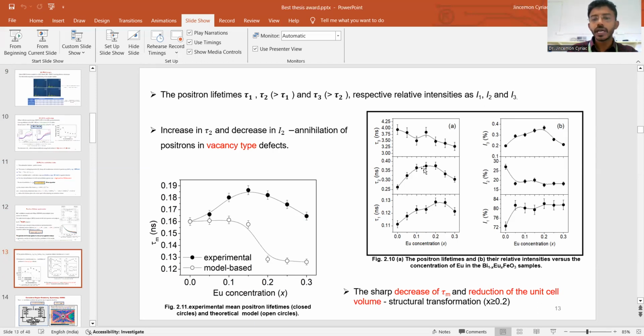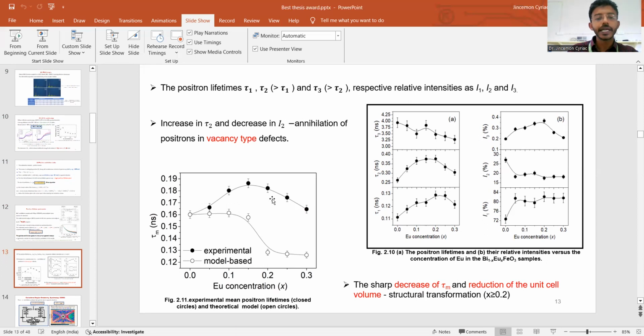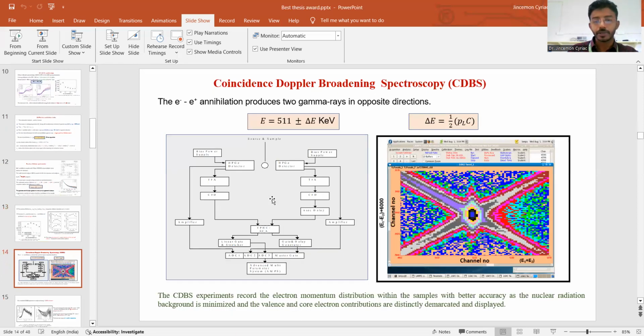This tau2 is increased and I2 means the number of vacancies. The number of vacancies decreased, the tau2 increased. That means at x equal to 0.2 or greater than 0.2, there is a change in tau mean or mean lifetime. It indicates the structural transformation.